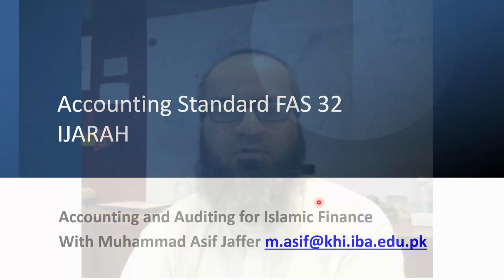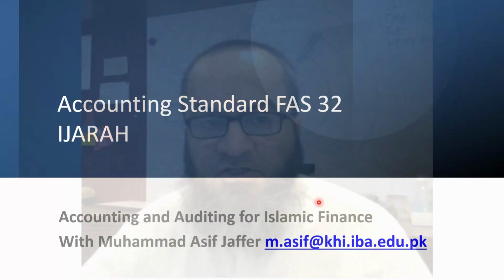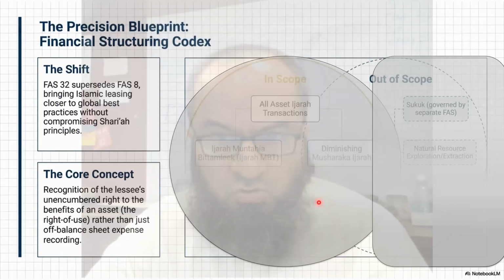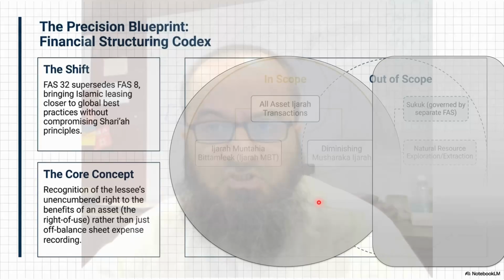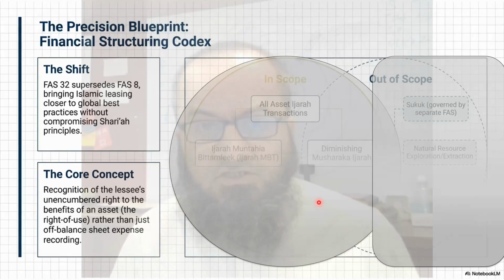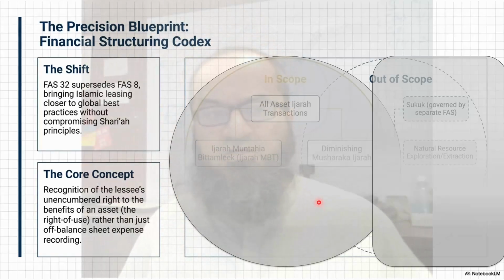This is the series of videos in which we shall review the requirements for AAOIFI Financial Accounting Standard number 32, which relates to Ijarah. The first thing is the scope, and what has changed in this standard, which was developed recently, compared to the old standard. The earlier standard was FAS 38, and this standard is intended to replace it.